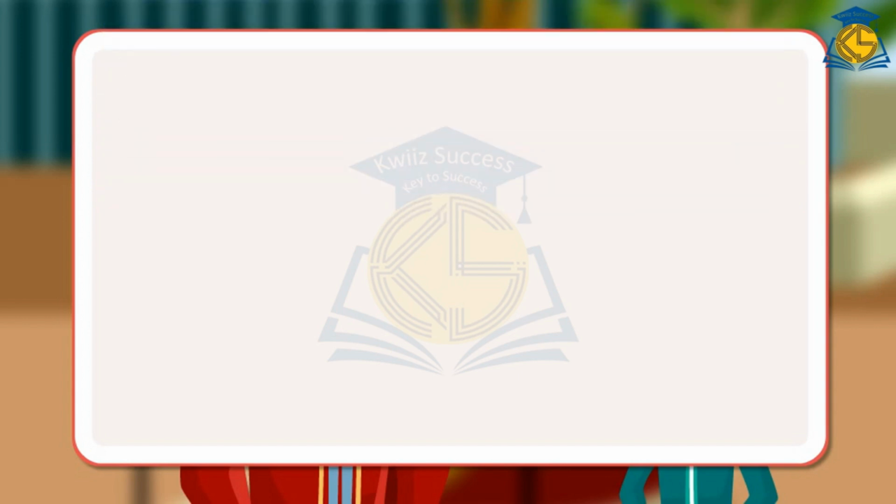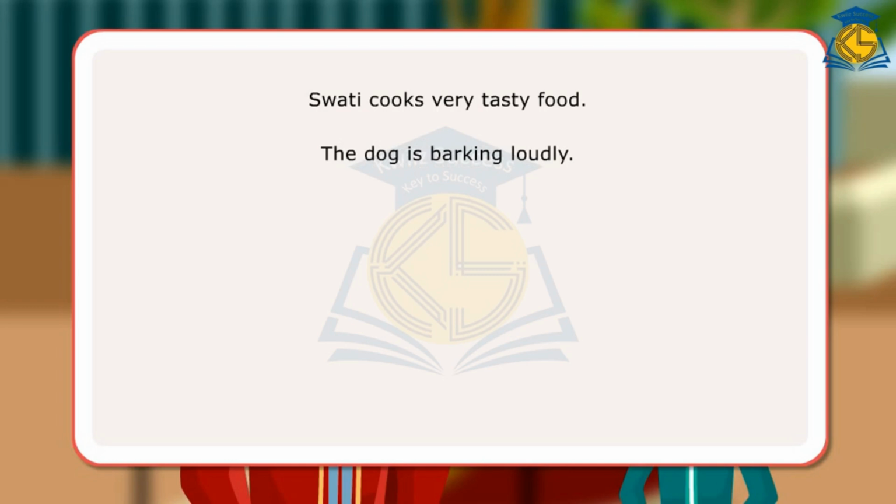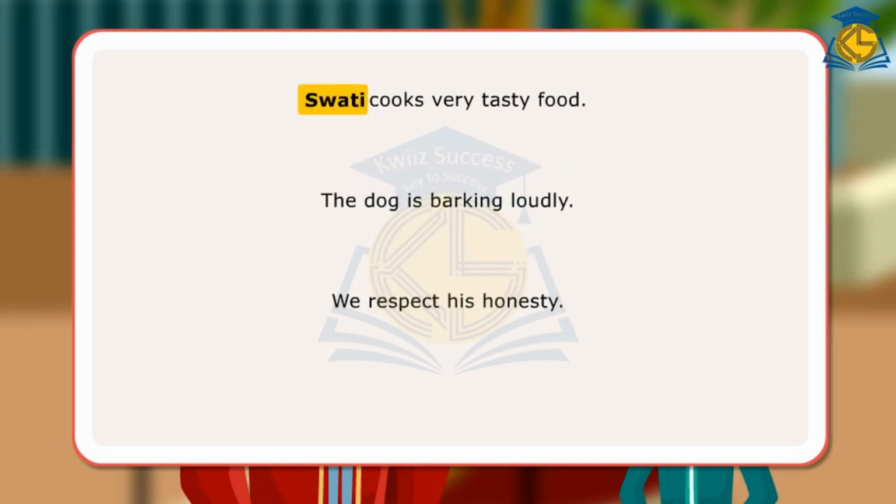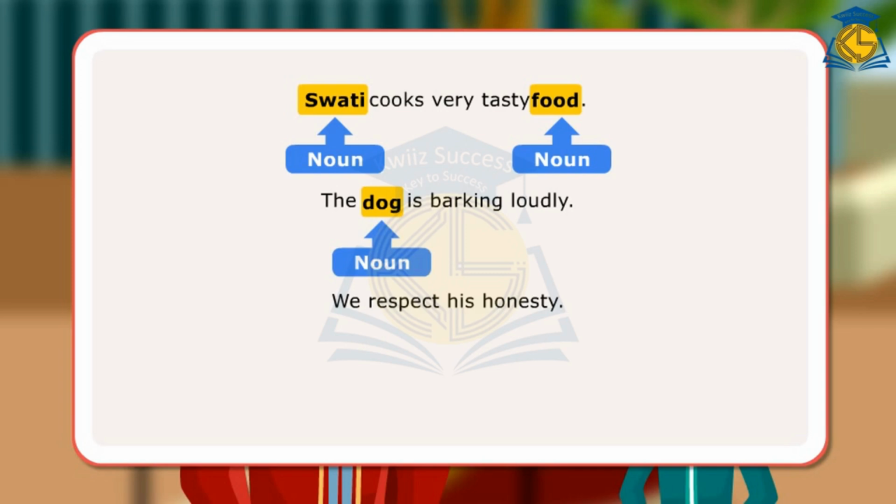Let us look at a few sentences. Swati cooks very tasty food. The dog is barking loudly. We respect his honesty. In the first sentence, Swati and food are nouns as they denote a person and a thing respectively. In the second sentence, dog is noun as it is the name of an animal. In the third sentence, honesty is noun as it denotes a quality.